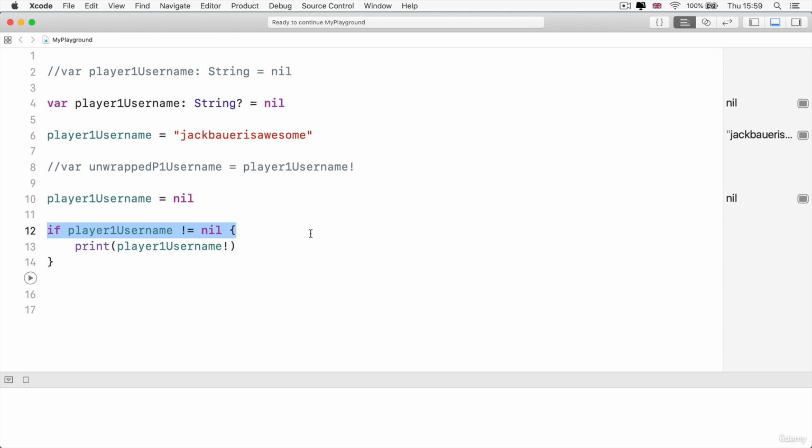So now that you've learned a bit more about optionals, it's time to complete the assignment that is on beginning optionals. And on the next lesson, we're going to head back into building our app.